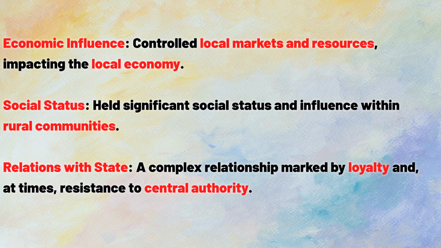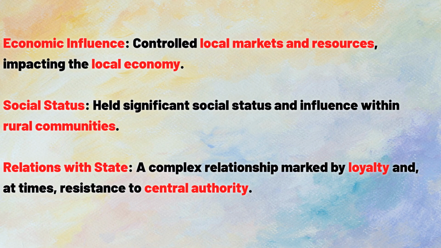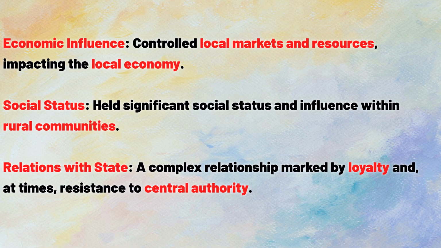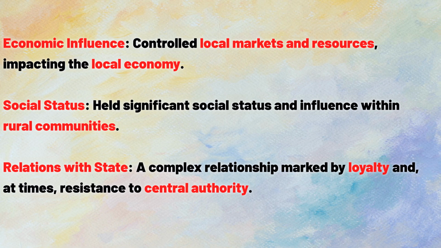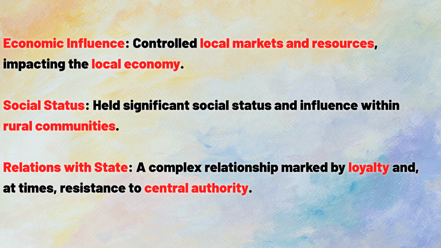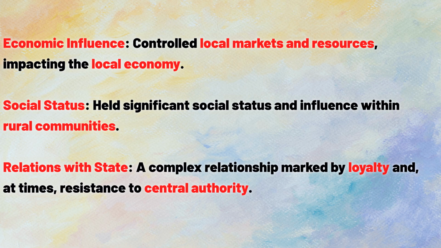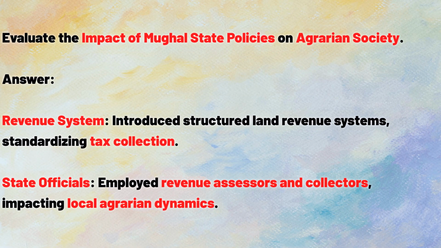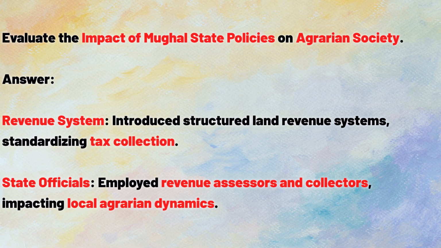Social status, held significant social status and influence within rural communities. Relations with state, a complex relationship marked by loyalty and, at times, resistance to central authority. Evaluate the impact of Mughal state policies on agrarian society.